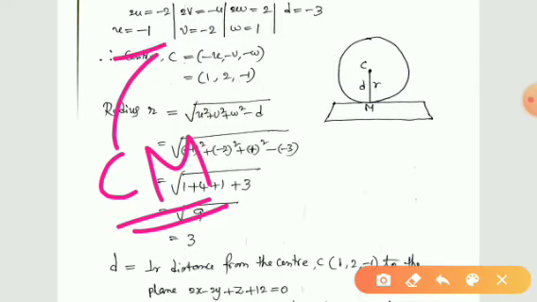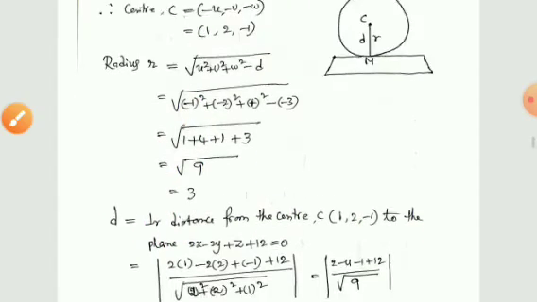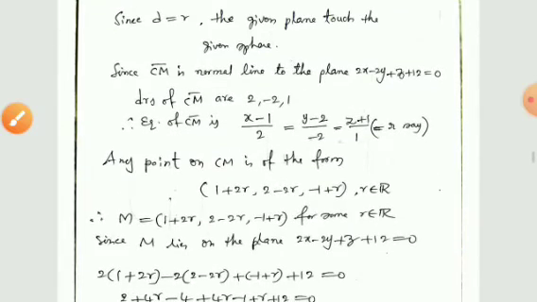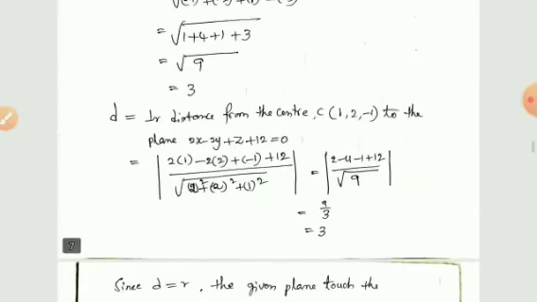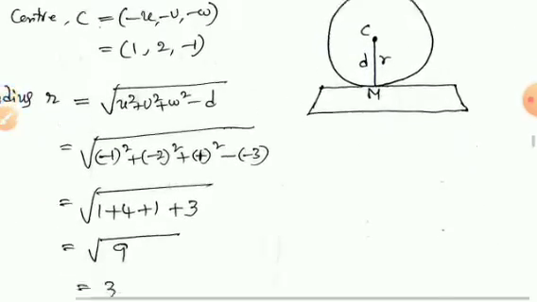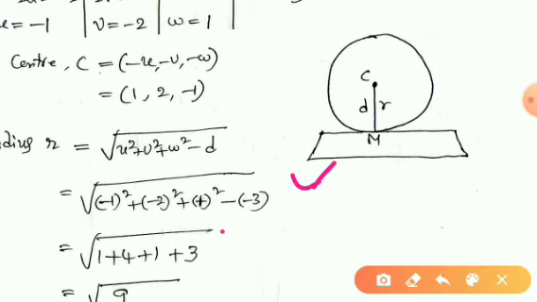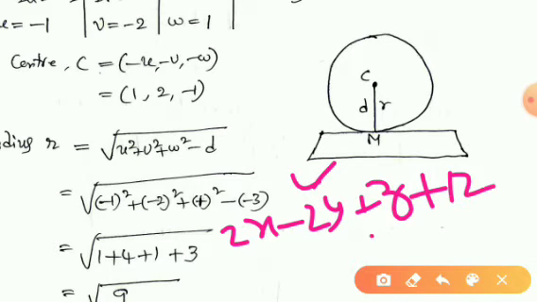We have a point C. This is 1, 2, minus 1, and also we need the directional ratios of the straight line CM. So how can we find the directional ratios of the straight line CM? Since it is clear that this plane equation is 2x minus 2y plus z plus 12 is equal to 0.